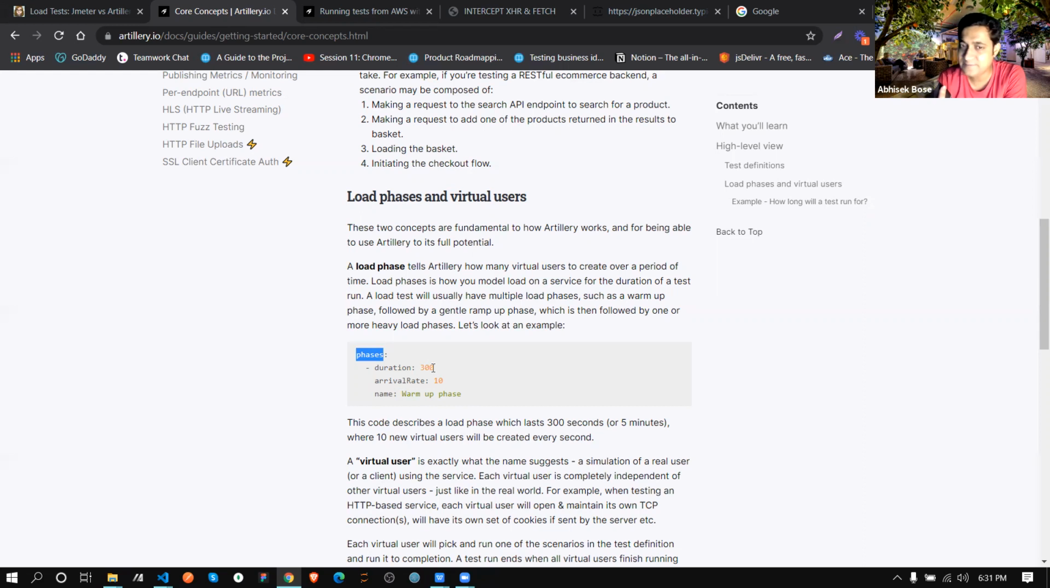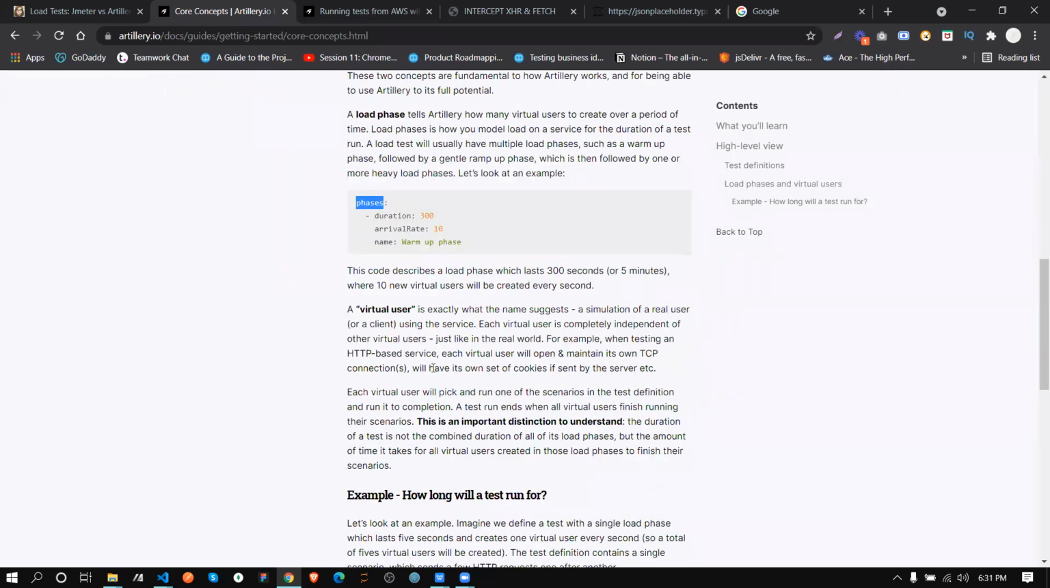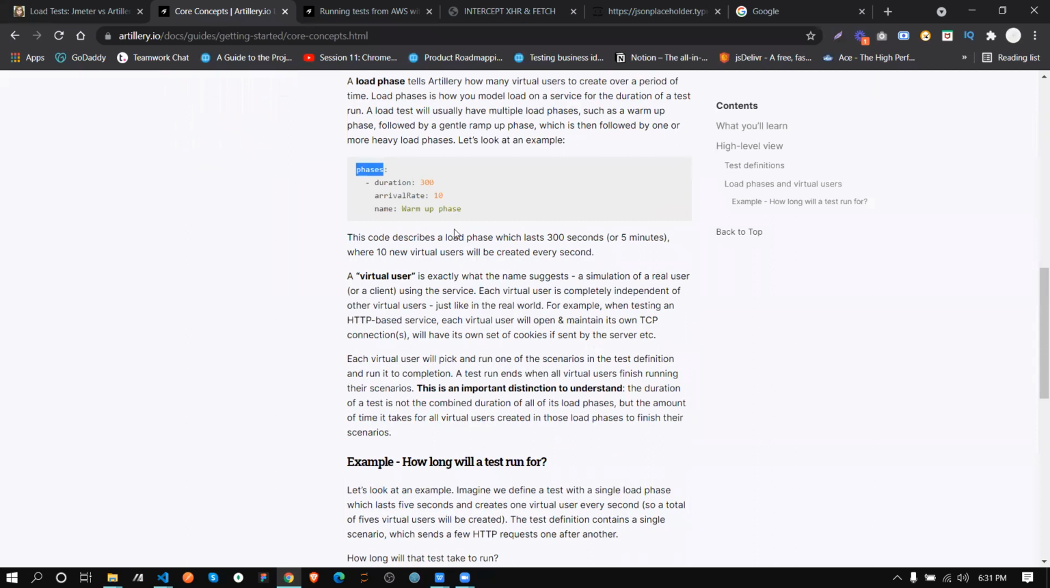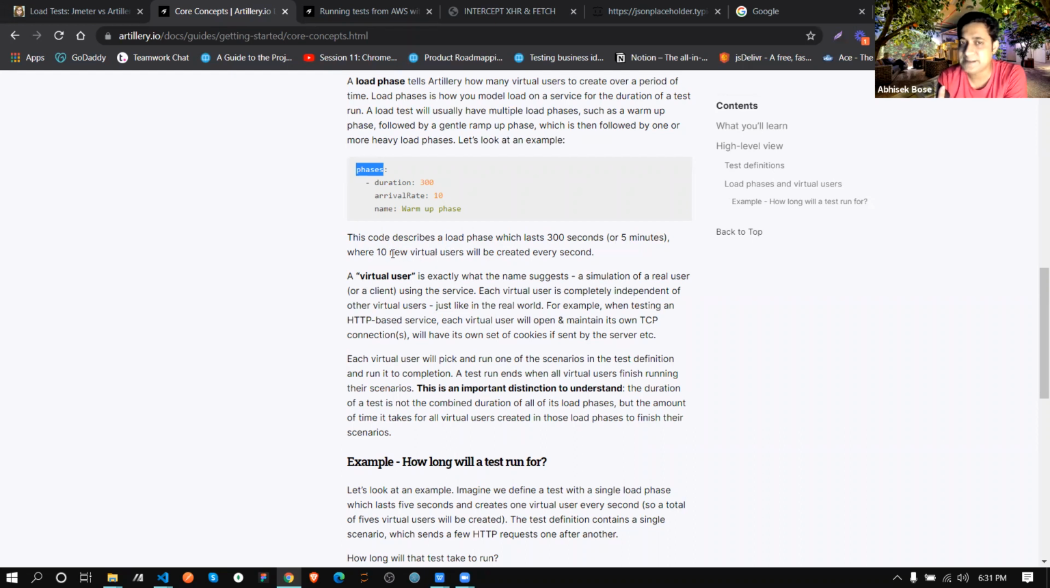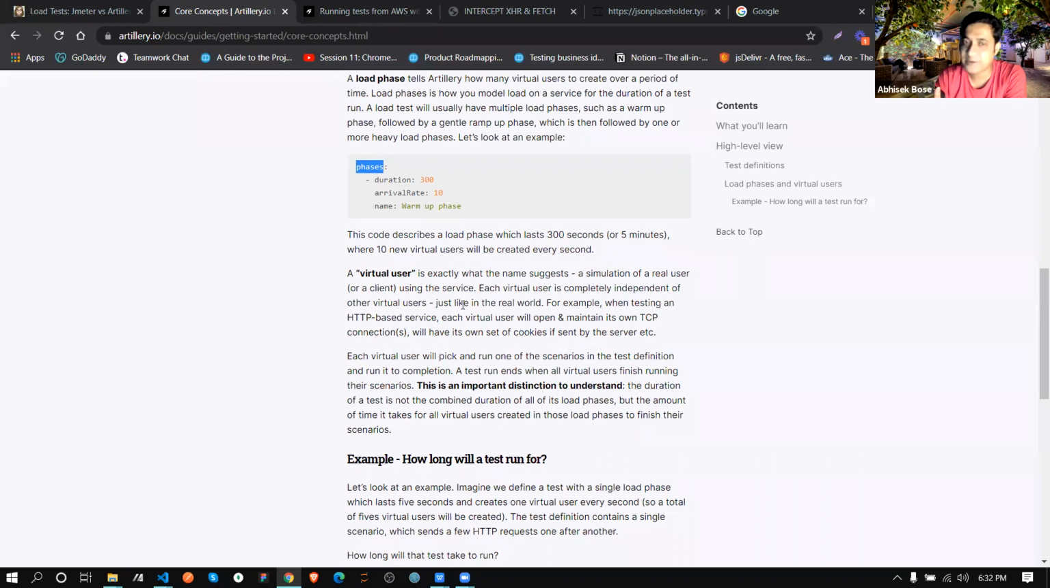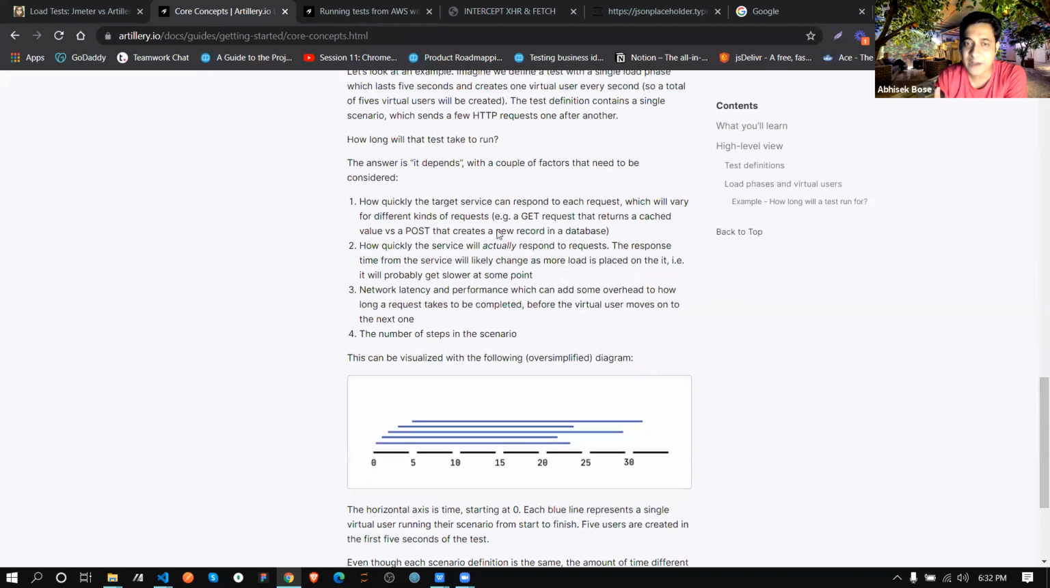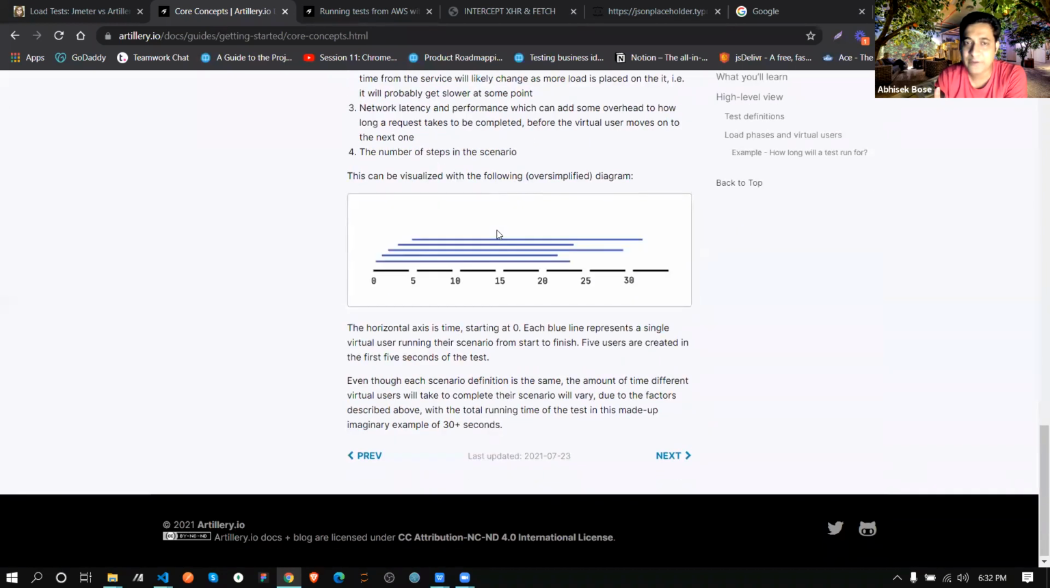Got it? Yeah, like threads, the arrival rate is 10 threads. Arrival rate is basically 10 new virtual users. Yes, basically 10 users can hit within 30 milliseconds. 300, not milliseconds, I'm wrong. This is 300 seconds, or 5 minutes, it will hit. And virtual users is basically this arrival rate. Okay. Now, how does it look?